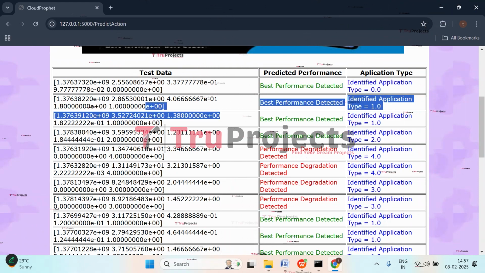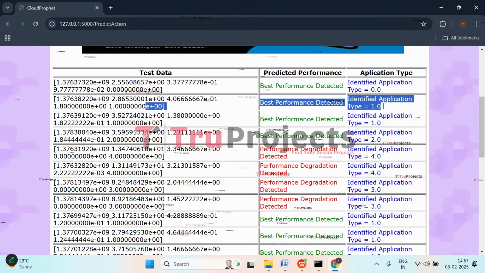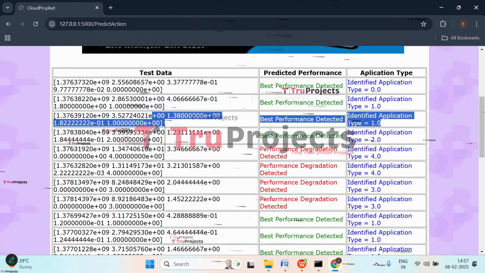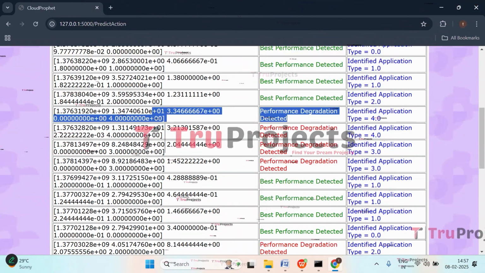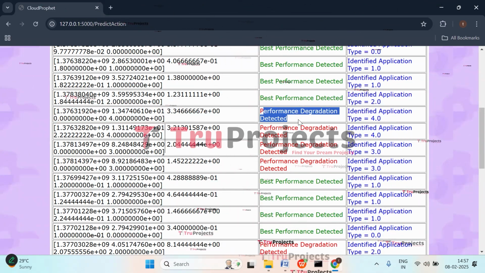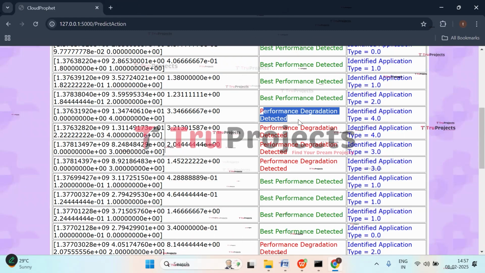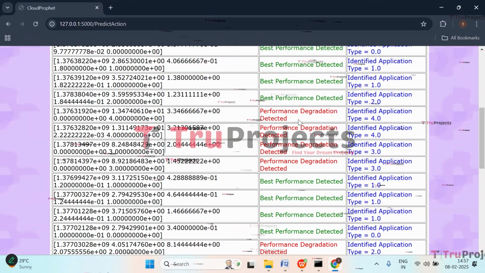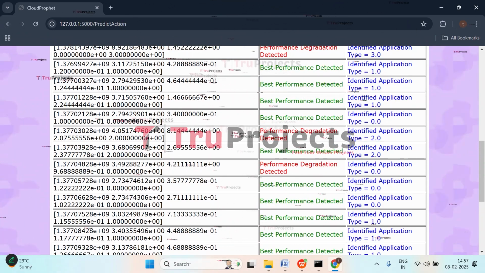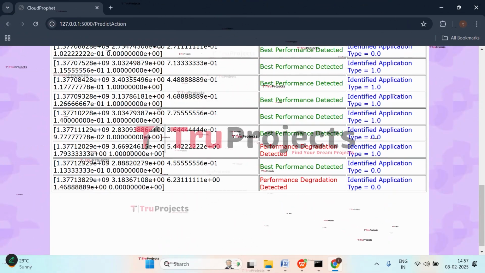And for the next case, performance is the best and application type is 1. And for the next case, application type is 1 and it is best performance. And with this case, here we can observe that performance degradation has been detected. That means the performance of that VM has decreased and it is of application type 4. Accordingly, for all the cases that we have given, we have the performance detection and also the application detection.